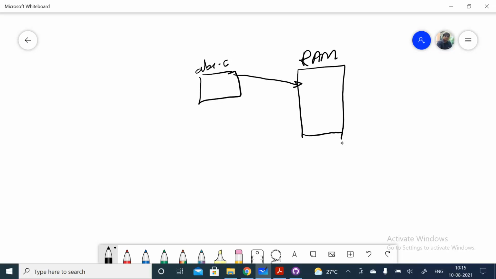Suppose the two variable values you have taken are A is 10 and B is 20. So what happens when we run this program? These 10 and 20 values will be stored here in RAM, A is 10 and B is 20. But when we exit our program, whatever data is in this RAM vanishes. This is not permanent storage, because RAM is a temporary memory.